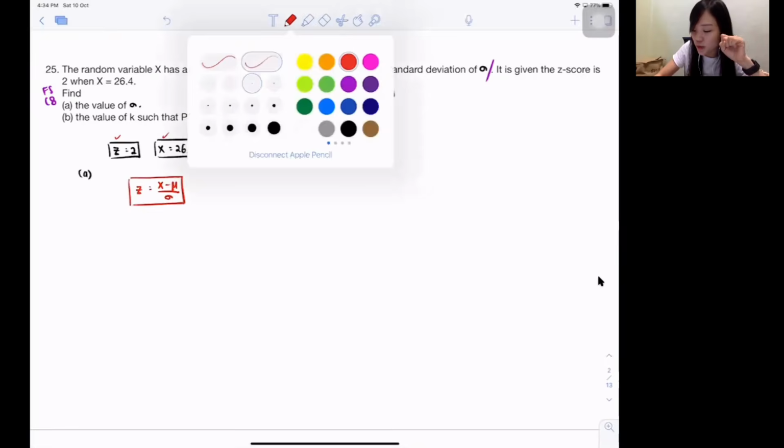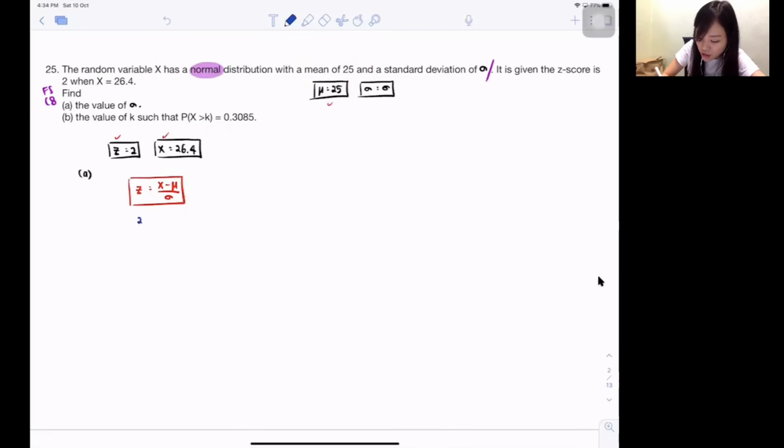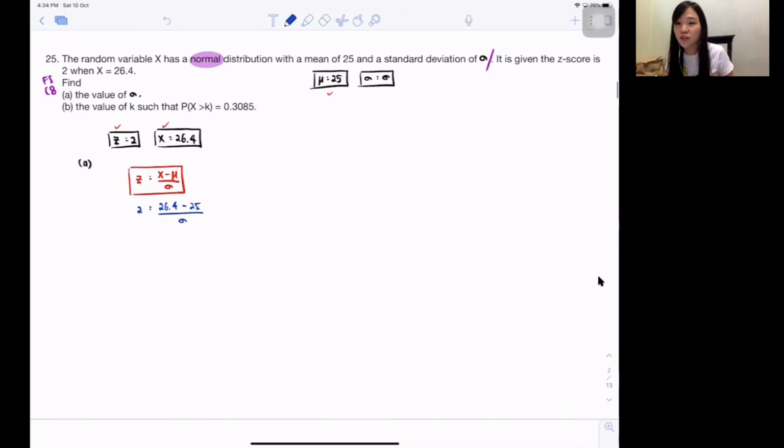Do you realize this formula works now, because now my Z is 2. Now my X is here, 26.4, minus my mean, here, 25, divided by my standard deviation, this symbol. Do you realize of everything you have, only the standard deviation you don't have? You guys can cross-multiply to find that. 2 times the standard deviation. 26.4 minus 25, isn't it 1.4? So the standard deviation equals 1.4 divided by 2. Got it. My standard deviation is supposed to be 0.7. Done. Hopefully you guys understand it.